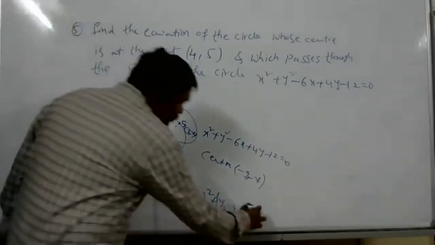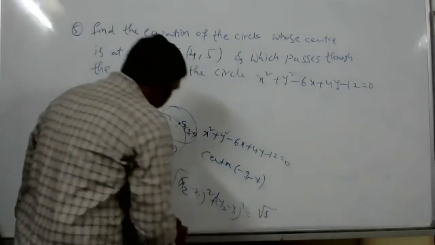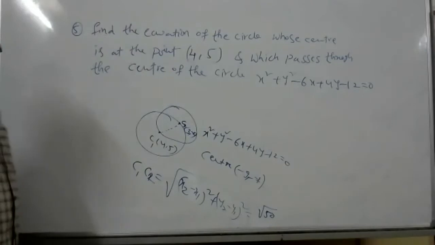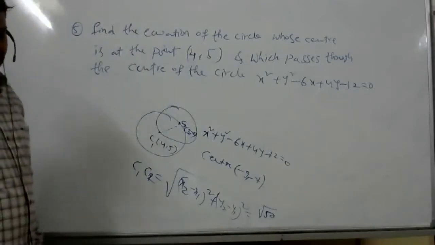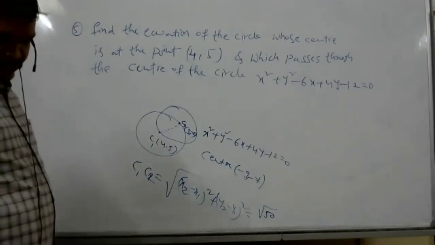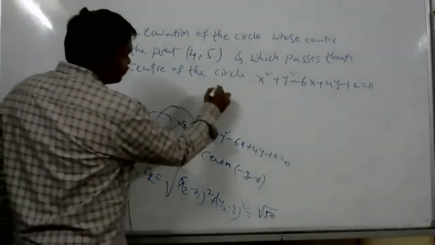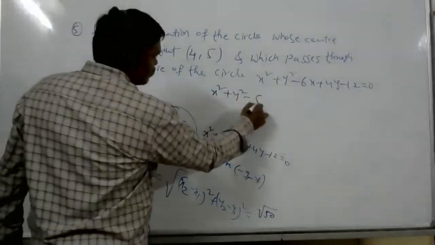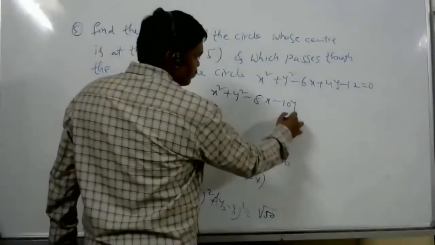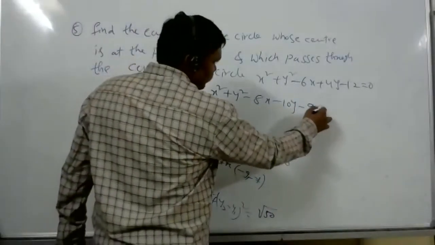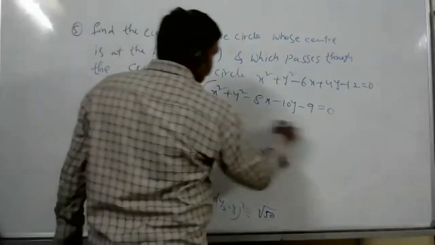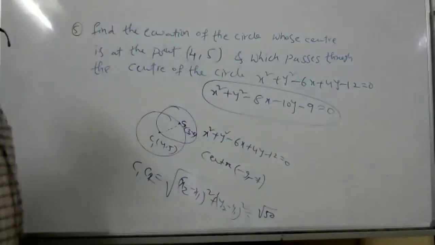Radius is equal to root 50, right? Yes, sir, root 50. So the equation is x square plus y square minus 8x minus 10y minus 9 equal to 0. Yes, correct, that is the required equation.